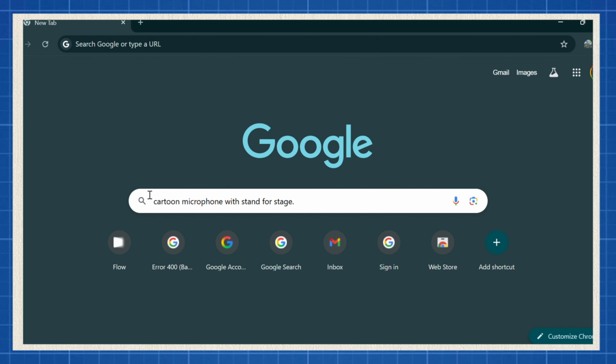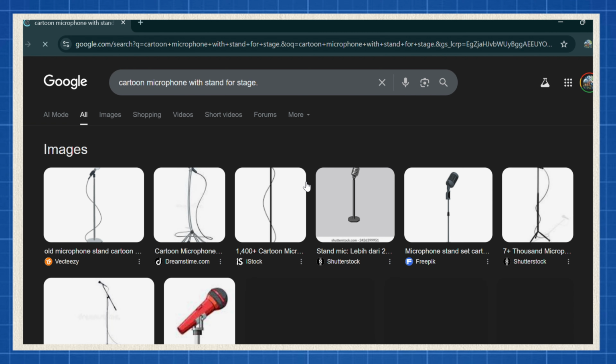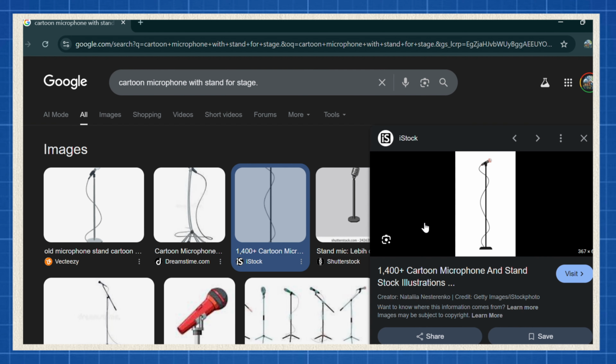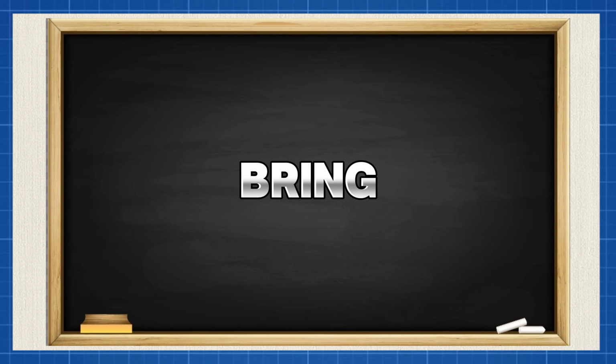Every comedian needs a mic, right? So let's add one. Go to Google and search for cartoon microphone with stand for stage. Pick one you like, something that fits your character's vibe. Now it's time to bring it all together.